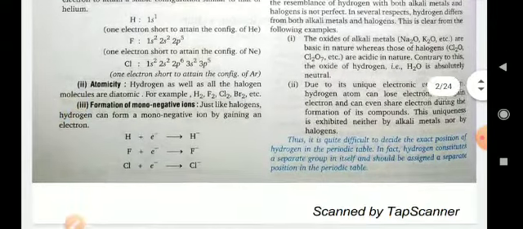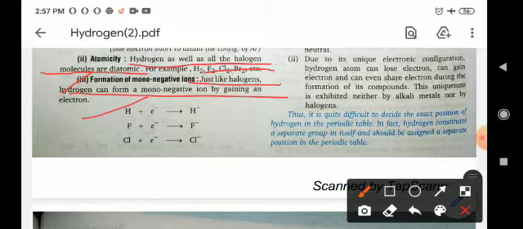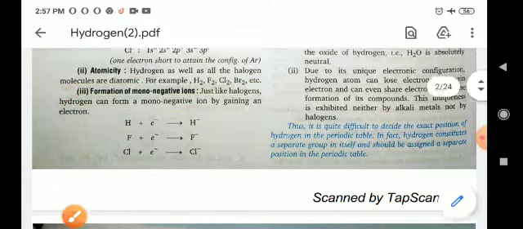Next, atomicity. Hydrogen as well as halogen molecules are diatomic, meaning both form diatomic molecules. Hydrogen forms H2, and like hydrogen, 17th group elements like fluorine, chlorine and bromine form F2, Cl2 and Br2 etc. Next, formation of mononegative ions. Like halogens, hydrogen also forms mononegative ions after the addition of one electron, meaning H minus ion, and fluorine F minus ion, chlorine Cl minus ion.